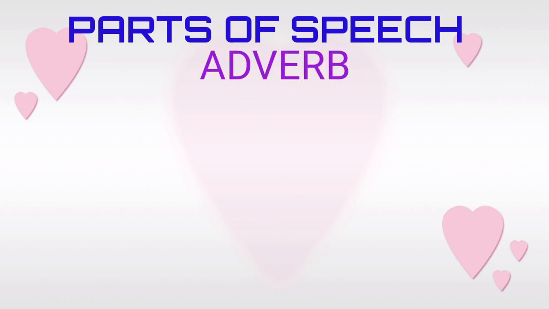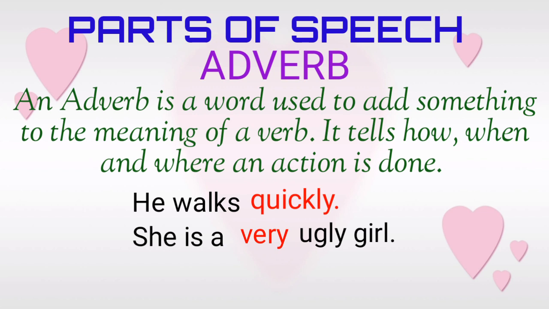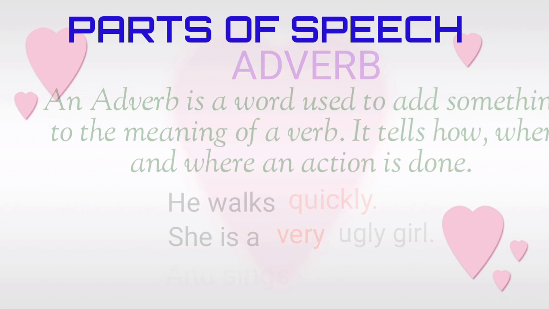Adverb. We have a simple definition to remember it. An adverb is a word used to add something to the meaning of a verb. It tells how, when, and where an action is done. We will write a few examples. He walks quickly. She is a very ugly girl. Anu sings very sweetly. Here in the given examples, quickly, very, sweetly are said to be adverbs.